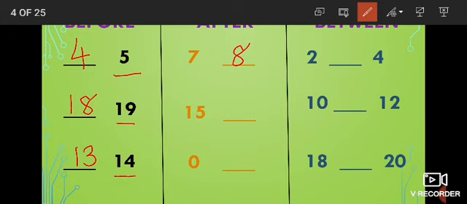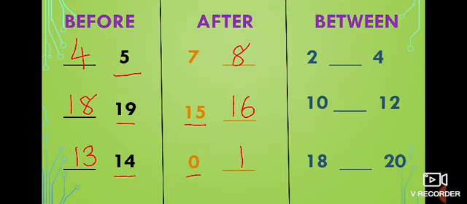And then look at the next number. 15. What comes after 15? 16. And then what number is this? 0. What comes after 0? 1. Very good.